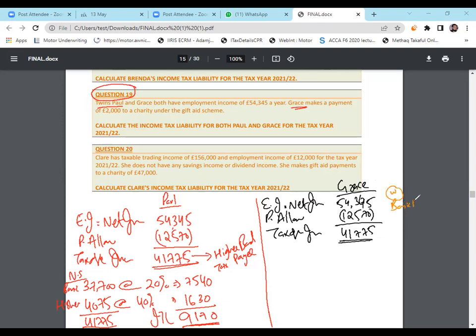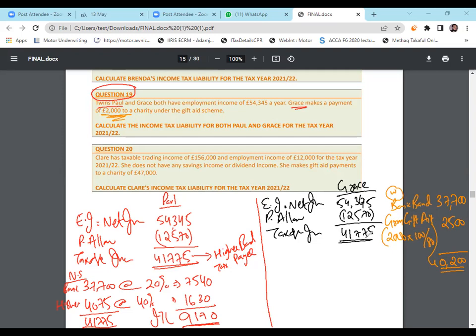What is our basic band normal limit? 37,700. Gross gift aid, how much? 2,000. Did they write it gross or net? Net, which means we have to gross it up. And we do have a basic band new limit, which will be 40,200. And now we will solve it.